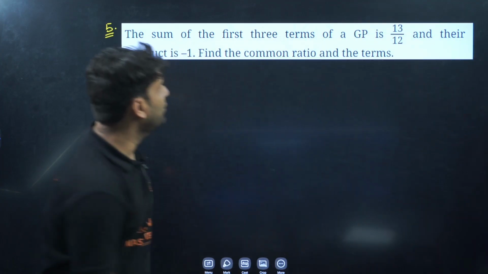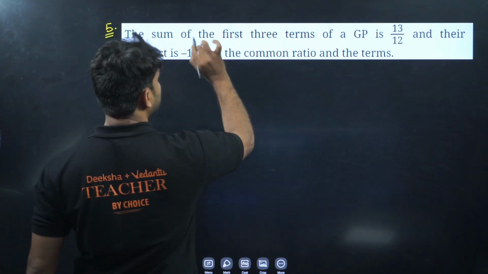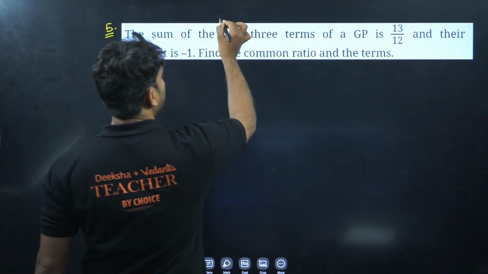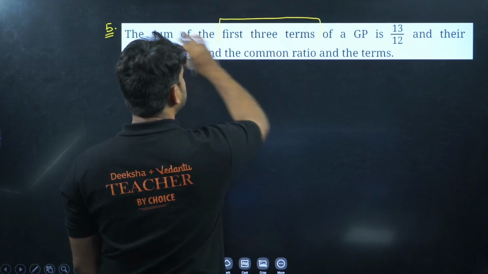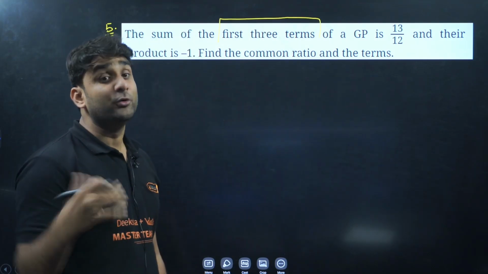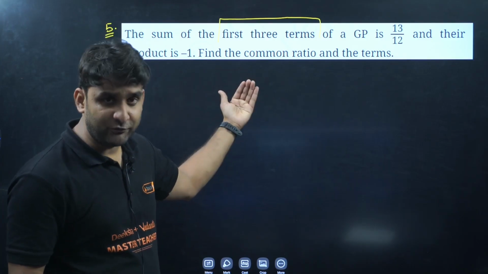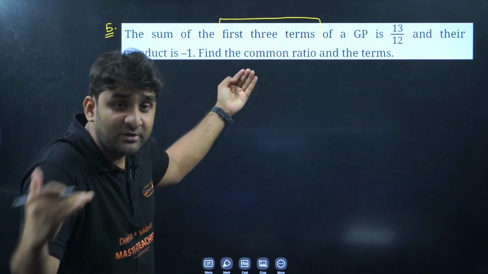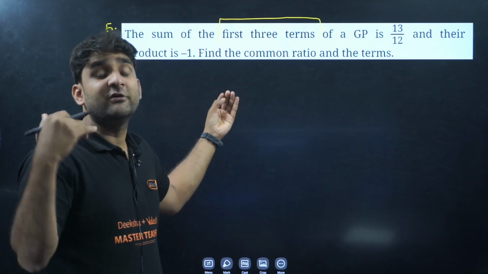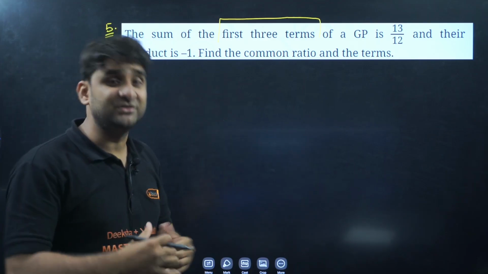Okay, so look at the question. The sum of the first 3 terms of a GP is 13 by 12. So we don't know the terms. When such a question comes in front of you, the sum of first 3 terms in GP, how to let the terms? This is really important.